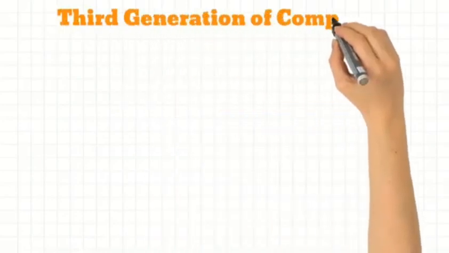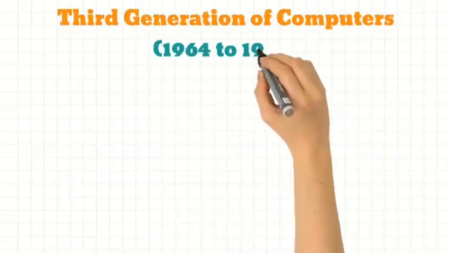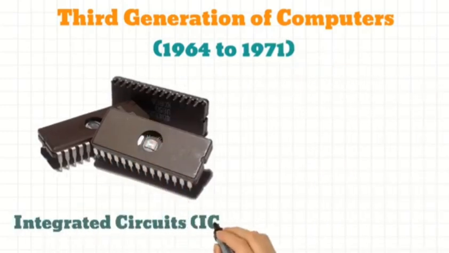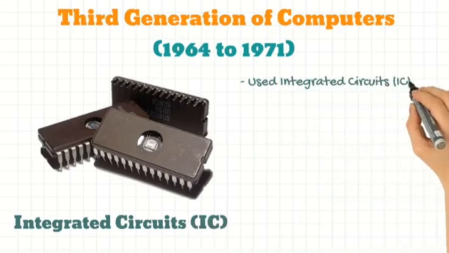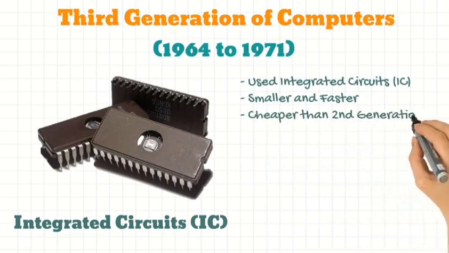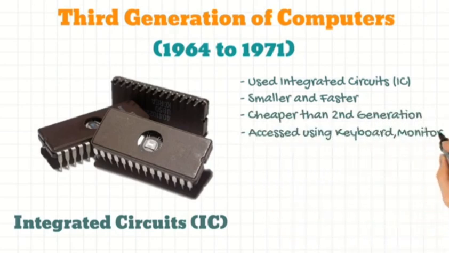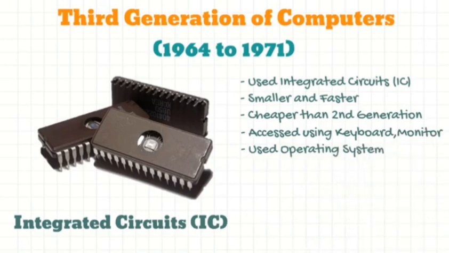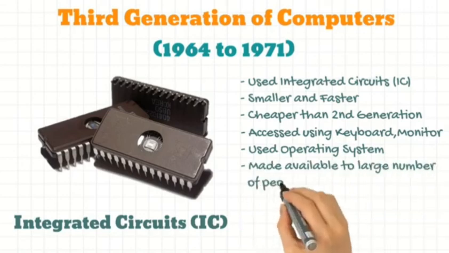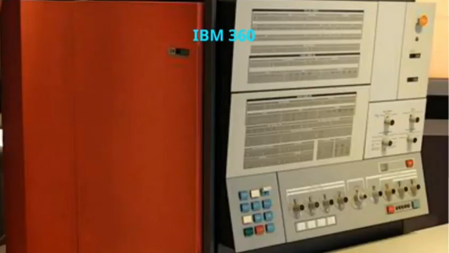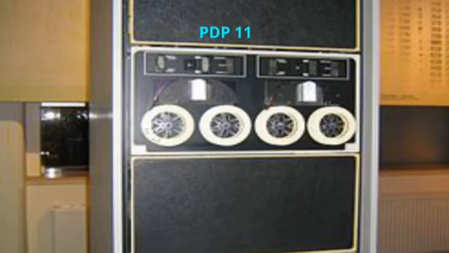The third generation of computers was between 1964 to 1971 when integrated circuits or ICs replaced the transistors. This made the computer smaller, faster, cheaper than earlier computers. They were accessed through keyboard, monitor, and even had an operating system to enable it to run different applications at the same time. They were now made available to a larger number of people as they were smaller and cheaper. Examples include IBM 360 and PDP-11.